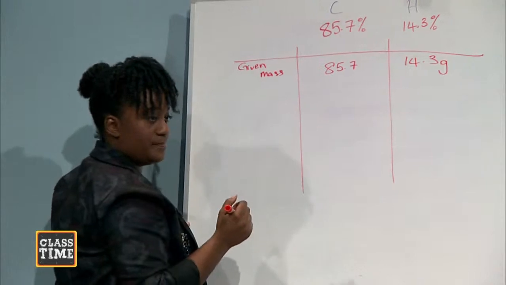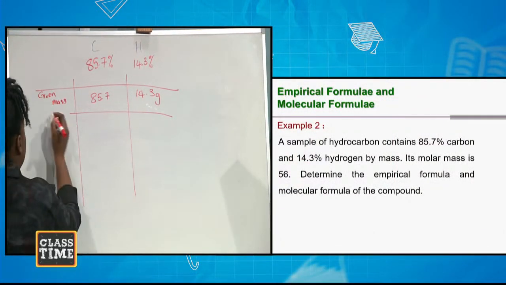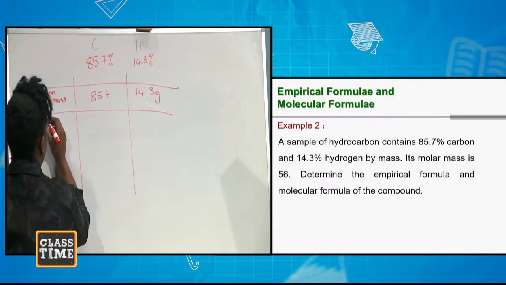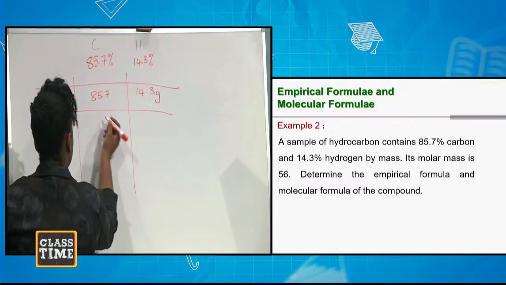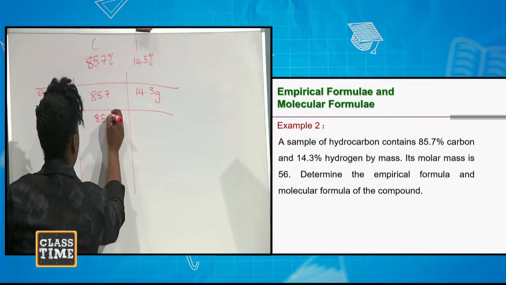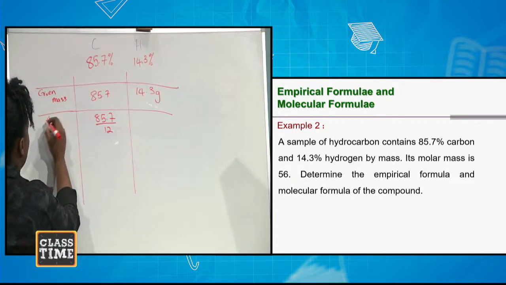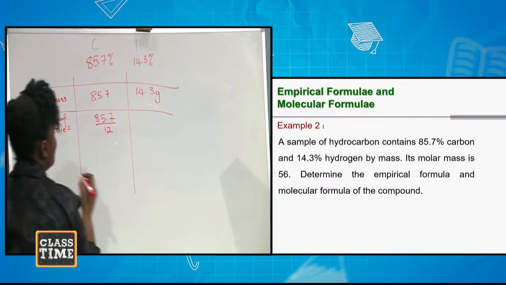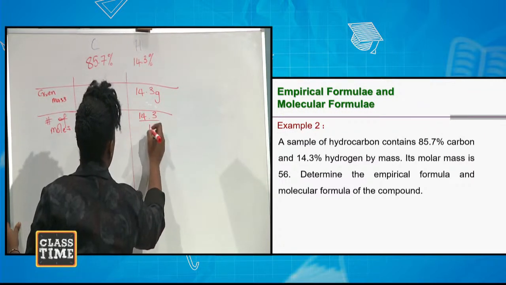And what is the next step? That's right, we calculate number of moles. And how do we calculate number of moles? We divide the given mass by the molar mass. So it's 85.7 divided by 12 to get the number of moles, and 14.3 divided by 1.